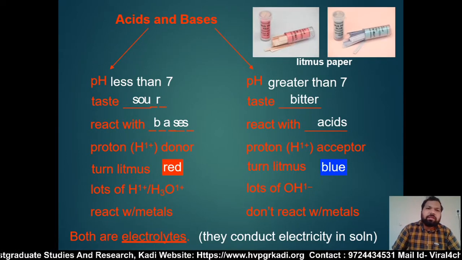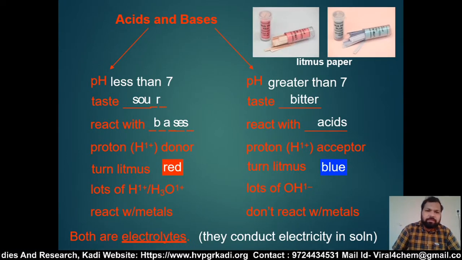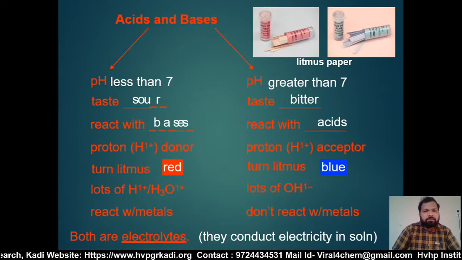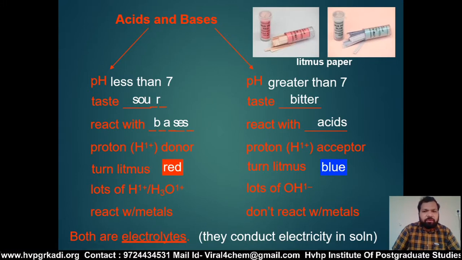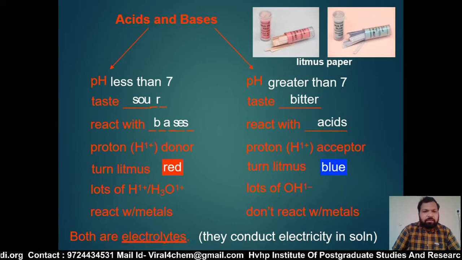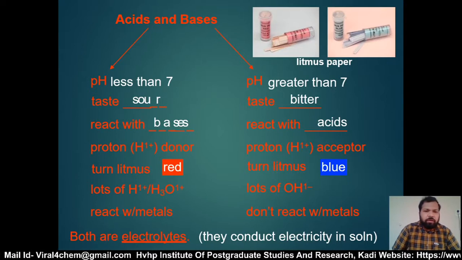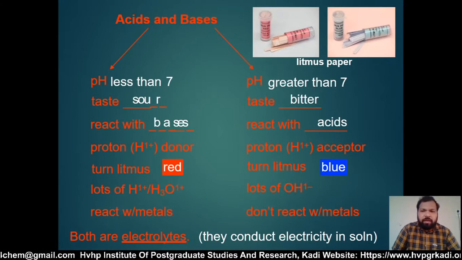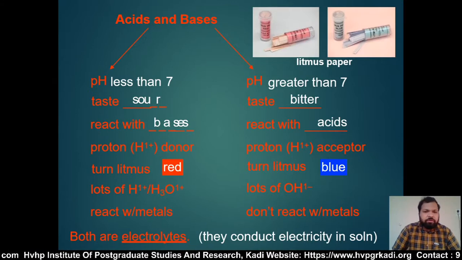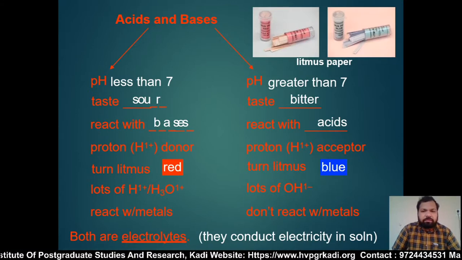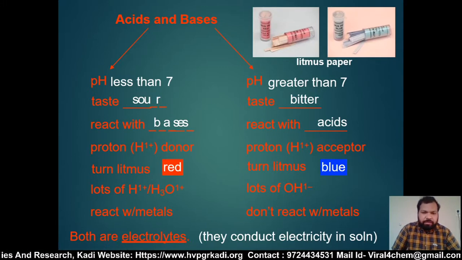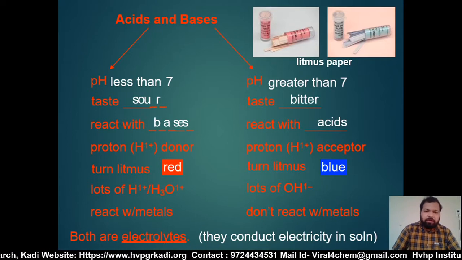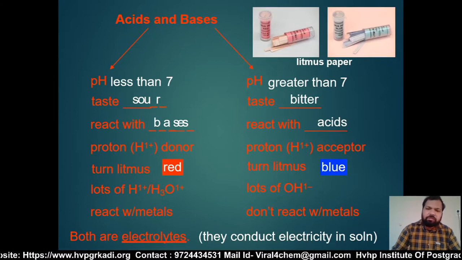The next discussion: what is the difference between acid and base? For an acid the pH is less than 7, and for a base the pH is greater than 7. The taste of an acid is sour, the taste of a base is bitter. An acid reacts with a base, and a base reacts with an acid. An acid is a proton H plus donor and a base is a proton H plus acceptor. An acid turns litmus paper red and a base turns litmus paper blue. An acid reacts with metal, a base does not react with metal. They are both electrolytes and conduct electricity in solution.